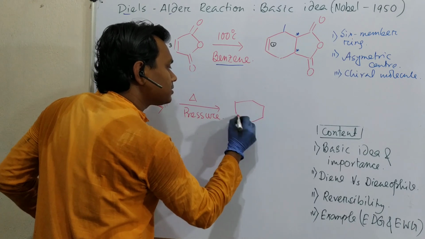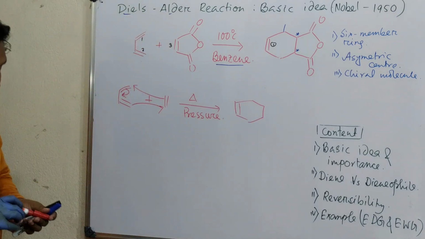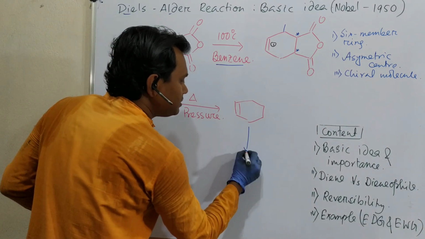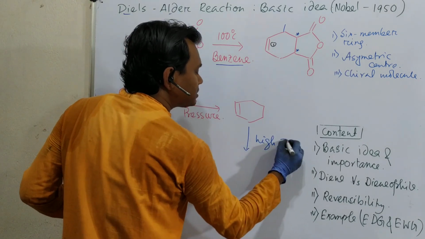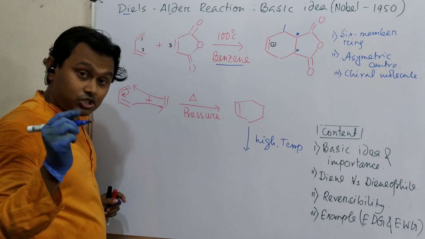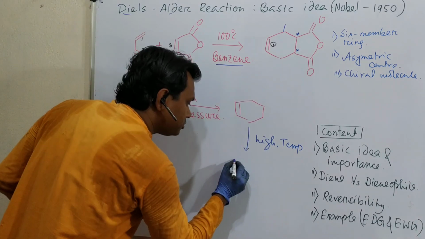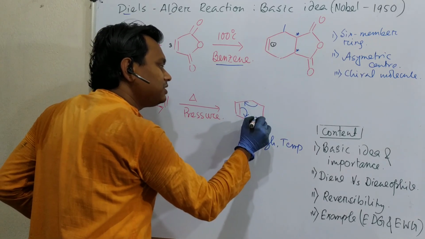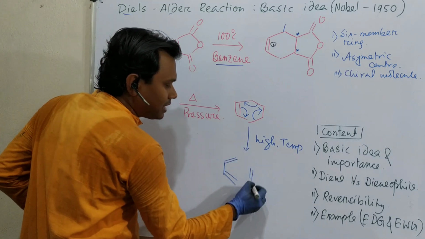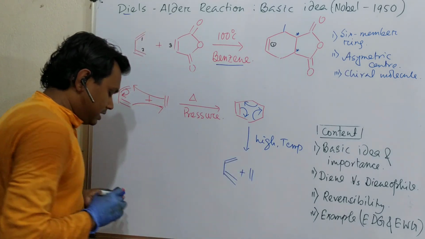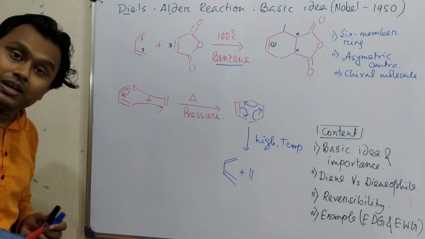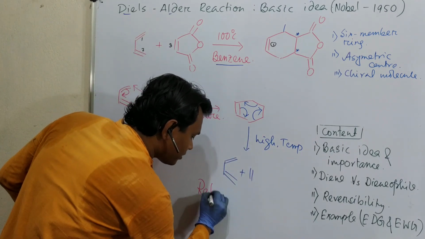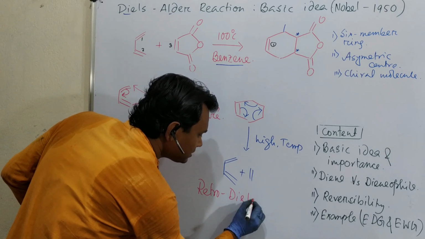So a 6-member ring with one double bond, fine. But one interesting point: if you heat this, meaning higher temperature, then it splits. As I told, entropy becomes the contributing factor. Similarly, the electrons move this way, so it will result in this plus this. Since that was a Diels-Alder reaction, this is the retro of that process, the backwards process. So this is known as the retro Diels-Alder reaction.